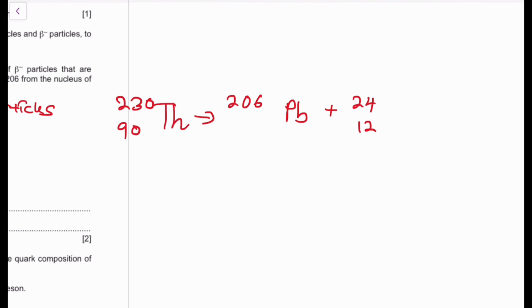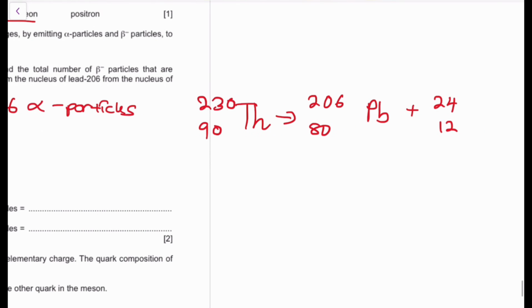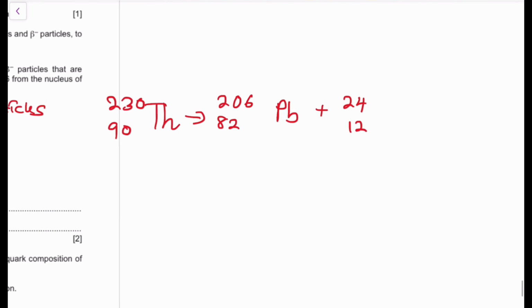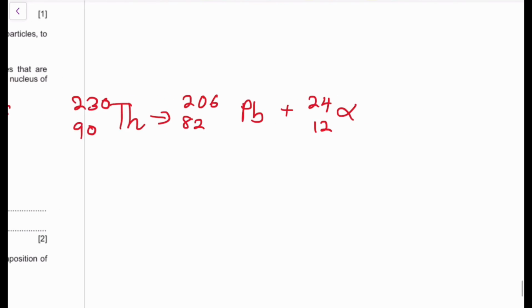Okay. So if you have 90, you're going to lose 12. Then you have 80 here, right? But sorry, you have 82. Okay, so you have 82 here. Okay, so 82 plus 12 is going to be equivalent to 94.